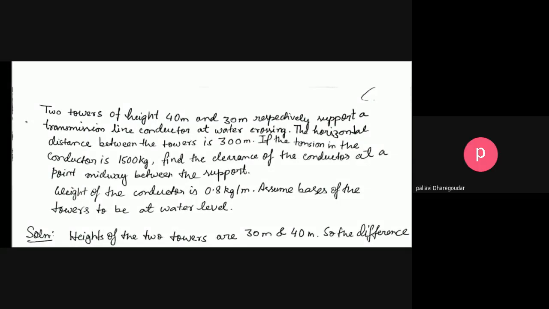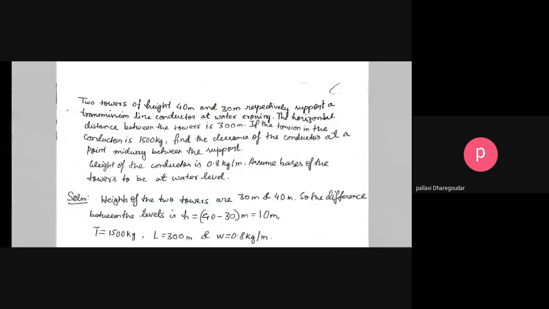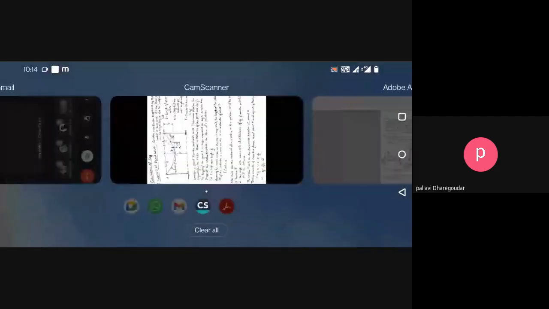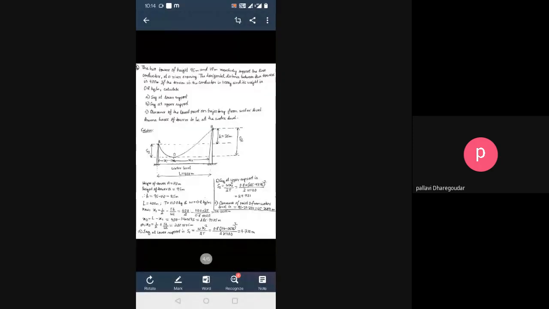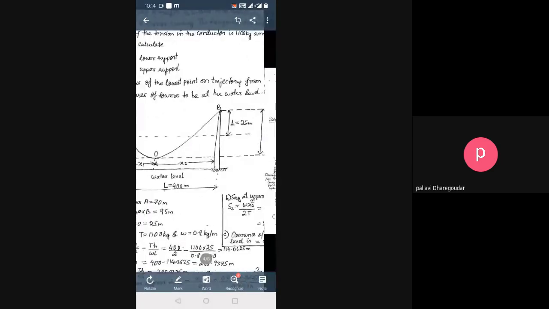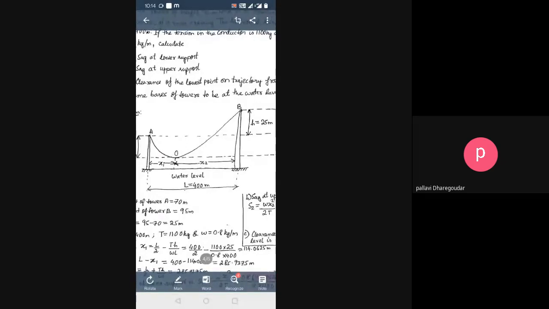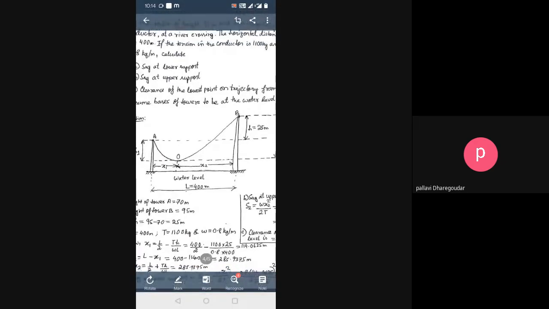Excuse me, ma'am. Yes. Ma'am, can you explain me that clearance of the previous sum, ma'am? I didn't get that. Yes, sure. Definitely. Okay, it is visible, right? Yes, ma'am. So you see, clearance here, what they asked was clearance of the lowest point on the trajectory.